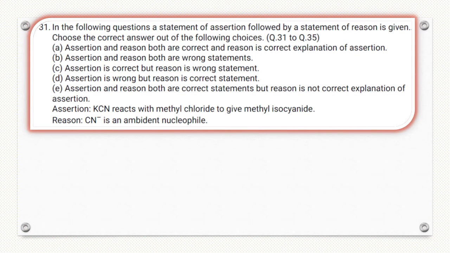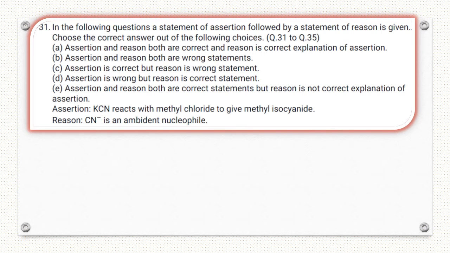Question number 31 to 35 is assertion reason based question. For A option, for assertion and reason both are correct and reason is correct explanation of assertion. B option, assertion and reason both are wrong statement. C option, assertion correct but reason is wrong statement. And D, assertion wrong but reason is correct. And E, assertion and reason both are correct but reason is not correct explanation.